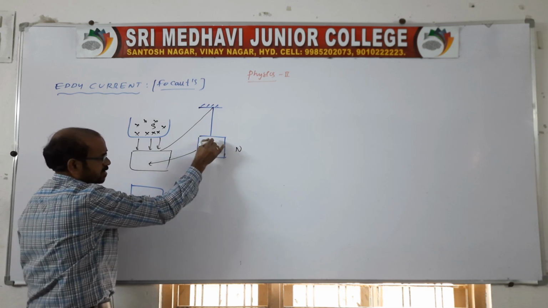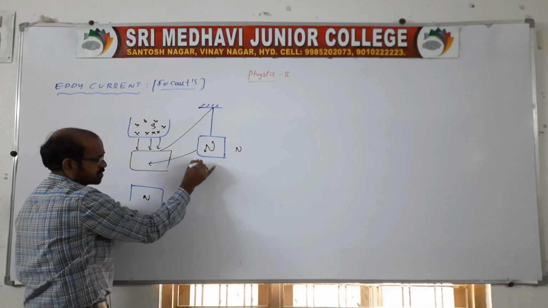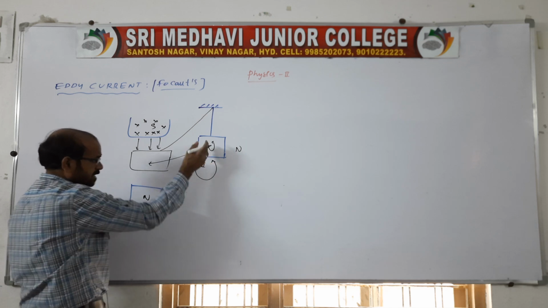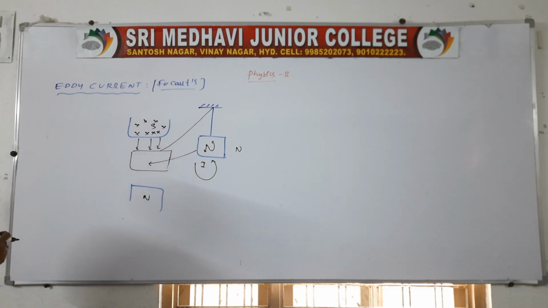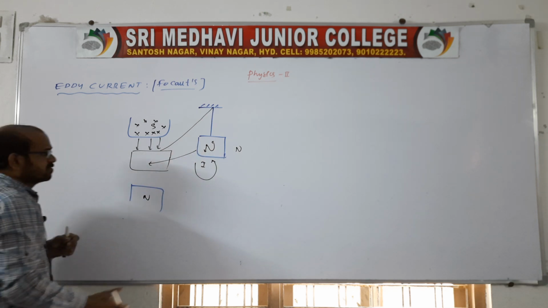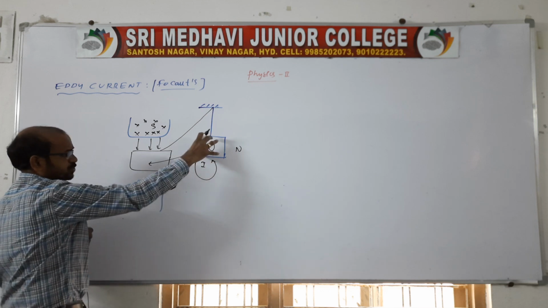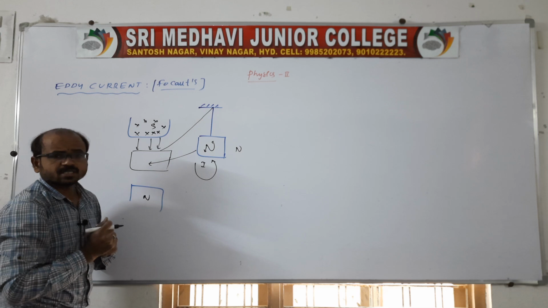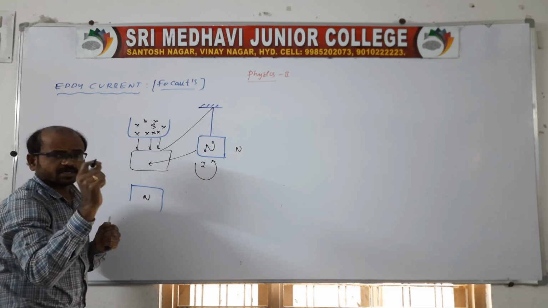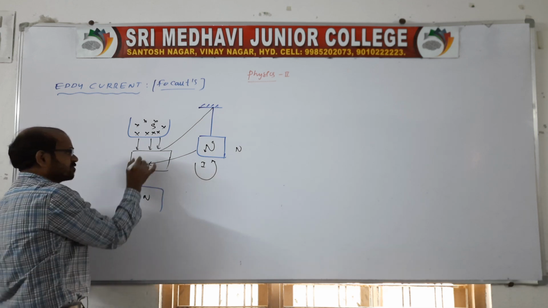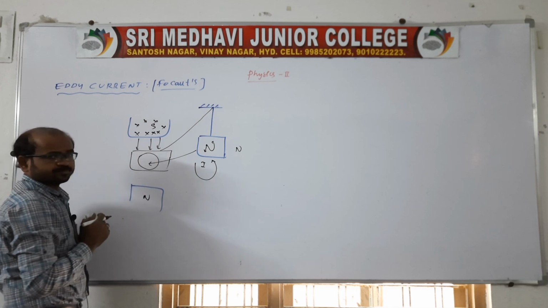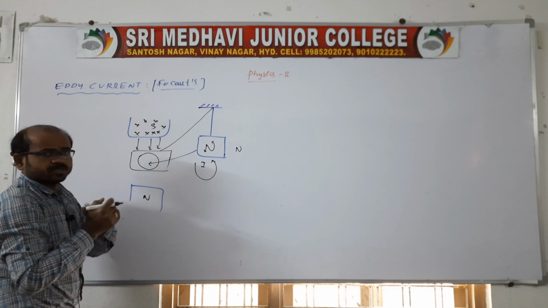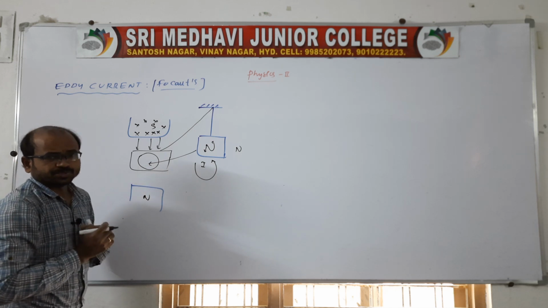Suppose you write a north on this sheet. A current is induced in the sheet in the anti-clockwise direction when it enters the region, so there is a north, and due to this north there will be an opposition. That opposition is nothing but the magnetic flux always opposing, here in the form of a current in the form of a circle, because of the EMF induced.